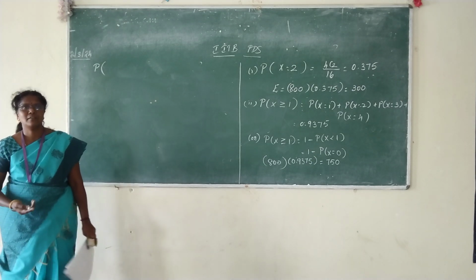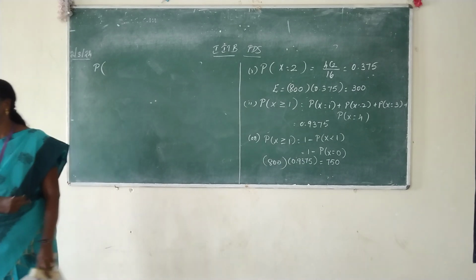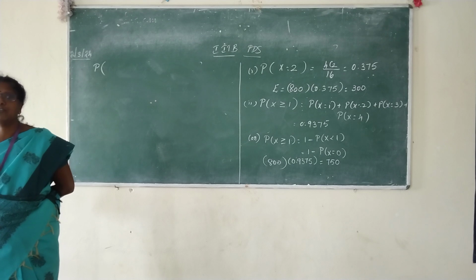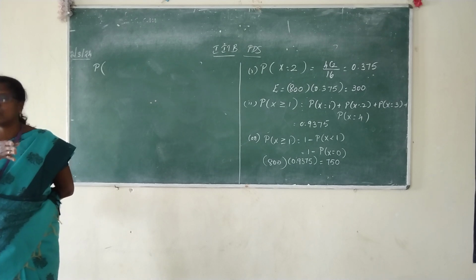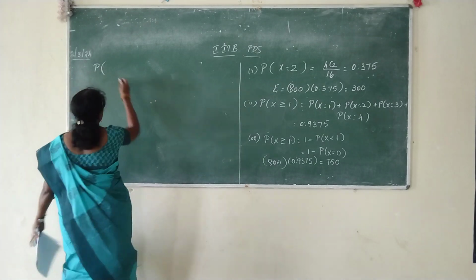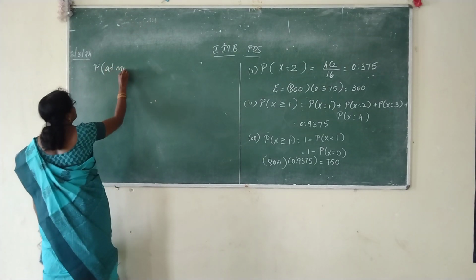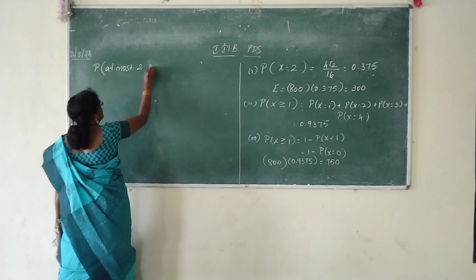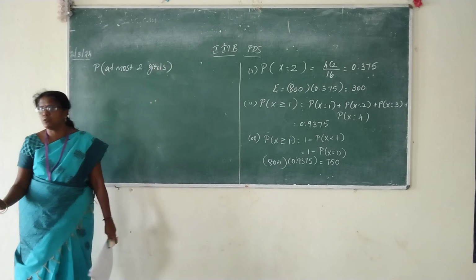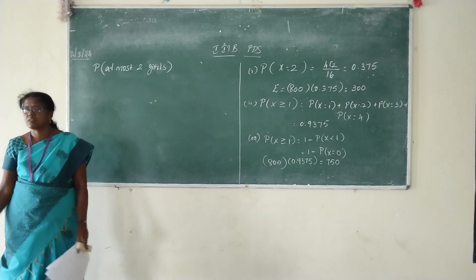What is X? Boys. What is the question asked here? Girls. So first you identify what are the possibilities for the girls, then you convert them to the corresponding boys. At most 2 girls means maximum 2 girls, not more than 2. So what are the possibilities of the girls?